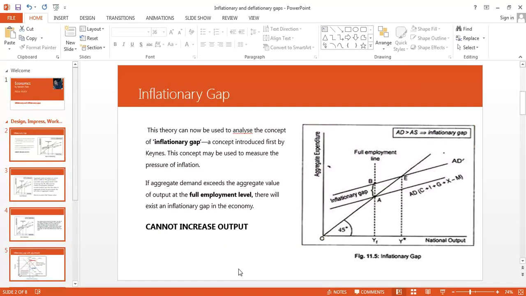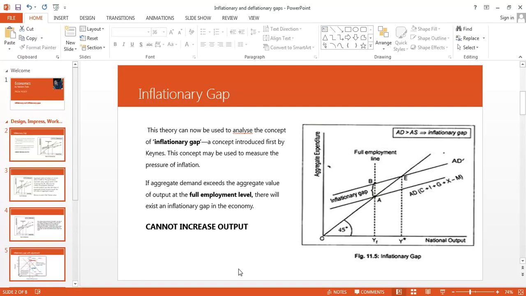What is an inflationary gap? When we talk about the inflationary gap, we are talking about a situation, if you look at the graph, where the aggregate demand in the economy exceeds the aggregate value of the output.